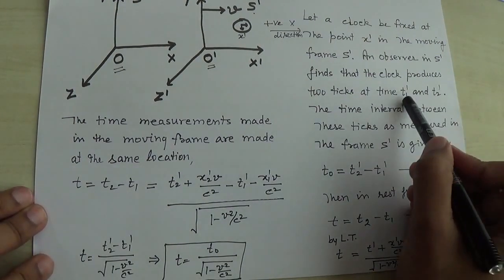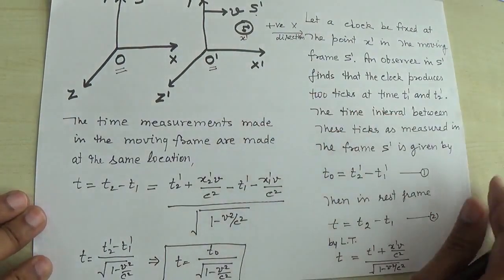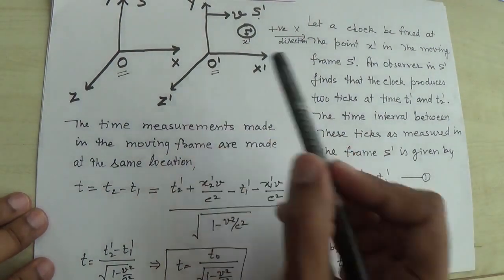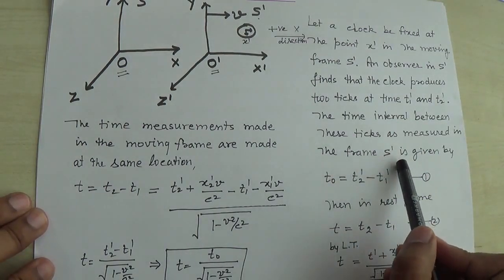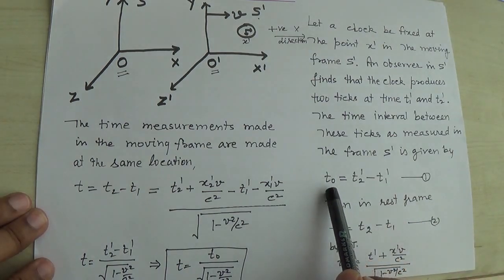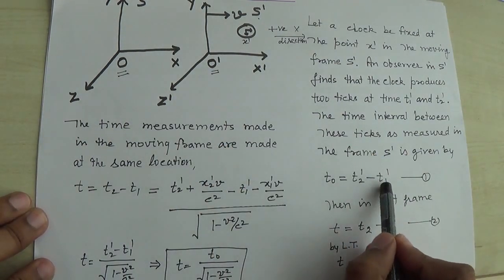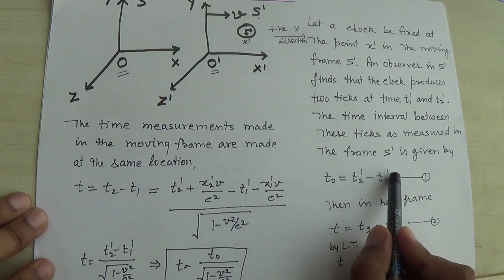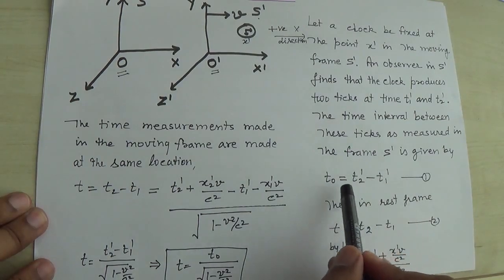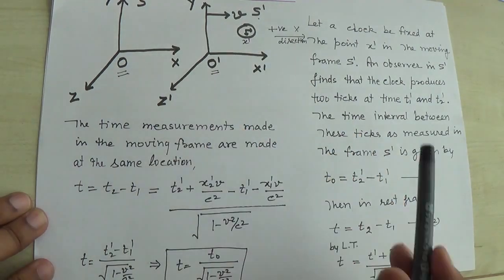Right. So t1 prime and t2 prime are the two ticks of the clock noted by the observer O prime. The time interval between these two ticks as measured in the frame S prime is given by t naught, and t naught is the proper time which is measured by O prime. So the time interval between those two ticks will be t2 prime minus t1 prime. That time interval is denoted by t naught in the S prime frame by the O prime observer.